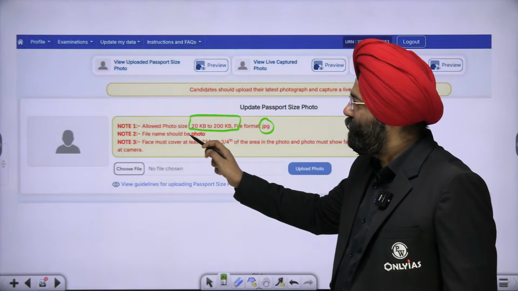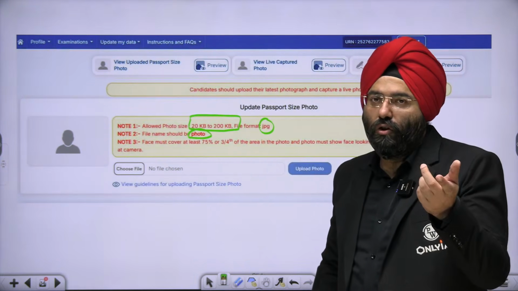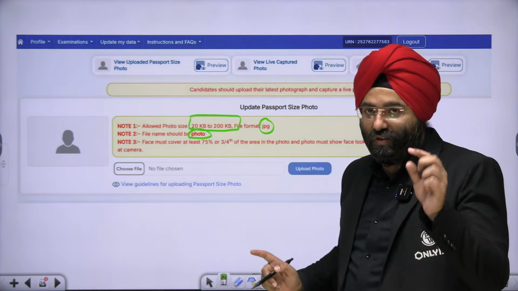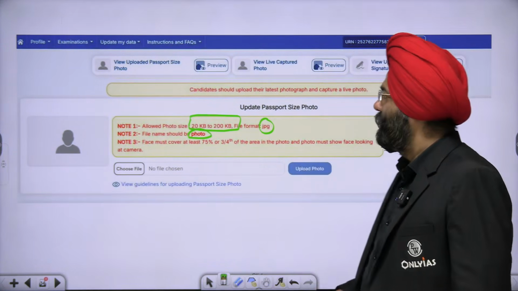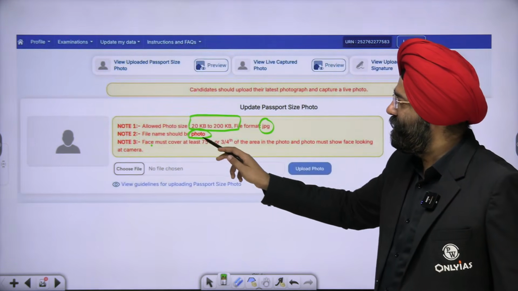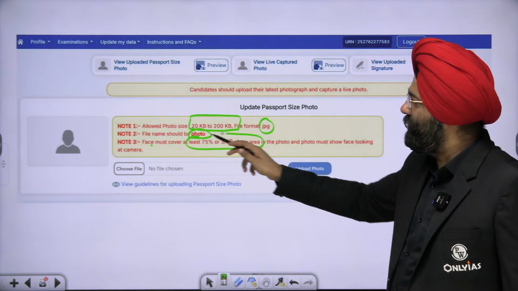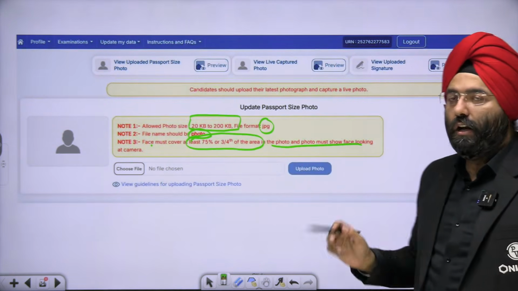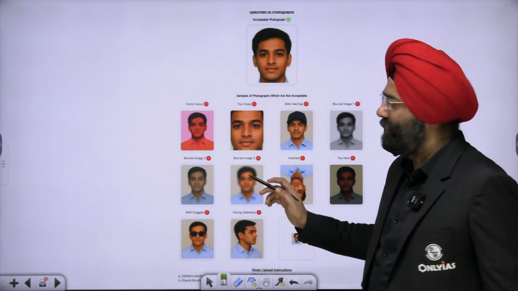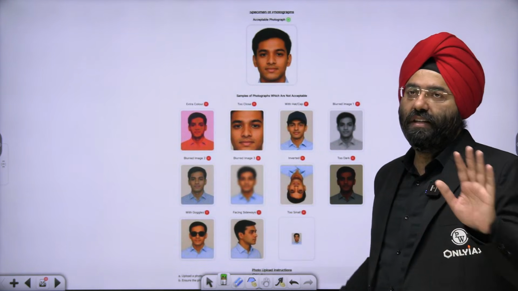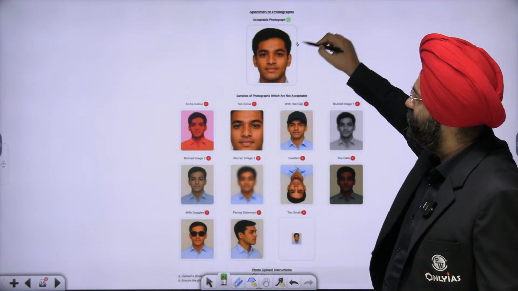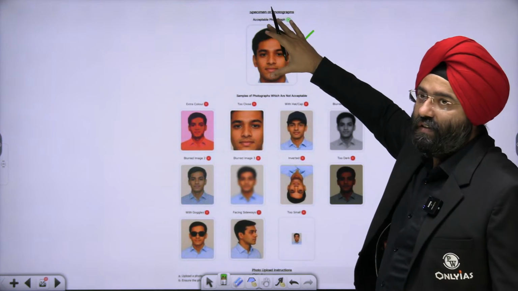The file name should be photo. When you save, it should not be Chinku, Minku, Tinku. The name should be photo. When you save it, you can rename it, right? You will upload it. Now, please understand, the face must cover at least 75% or 3/4 of the area of the photo. Now, let me show you an example. This is given by UPSC, so there is no privacy concern. Let me make it very clear, right? This is a photograph set by UPSC, is completely fine. Now, this is covering 75% of the area.